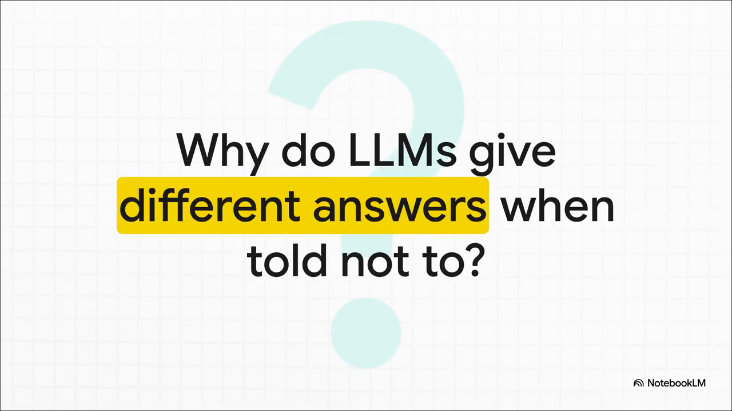All right, let's get right into it. The whole mystery really boils down to this one question. Why do large language models give us different answers even when we've specifically told them not to be creative? I mean, we all see it happen, but when you stop and think about it, that's a really strange bug for a computer to have.